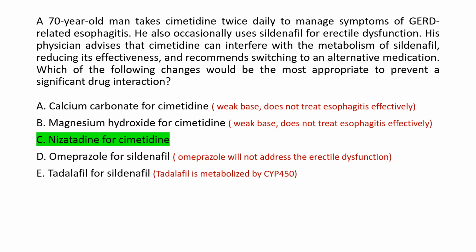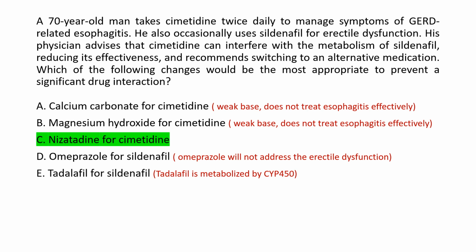Let's have a look at why the other options are incorrect. Option A is incorrect because calcium carbonate is a weak base that can help relieve symptomatic acid reflux. However, it's not an appropriate substitute for treating esophagitis. Esophagitis often requires a more sustained reduction in acid production, which calcium carbonate cannot provide.